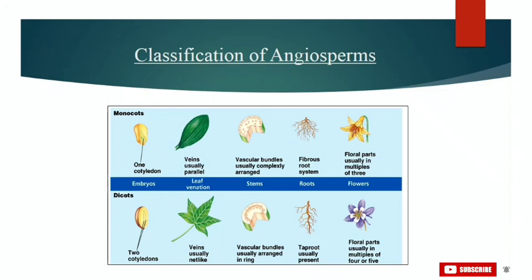So this was about the major differences between these 2 groups, the criteria used for classification of angiosperms. Some further differences: in monocots, the root has pith in its center, and in dicots the root is generally devoid of pith. Secondary growth is absent in roots in monocots, with some exceptions, and in dicots secondary growth occurs in roots. So this was all about classification of angiosperms.